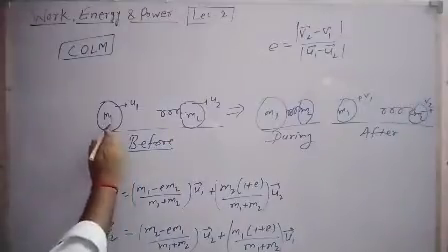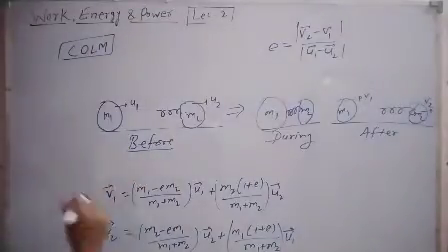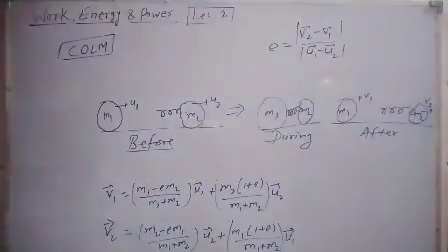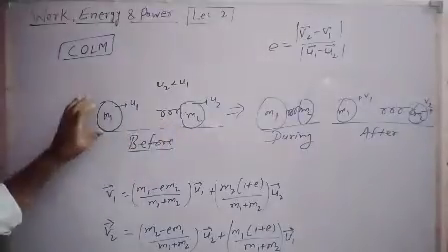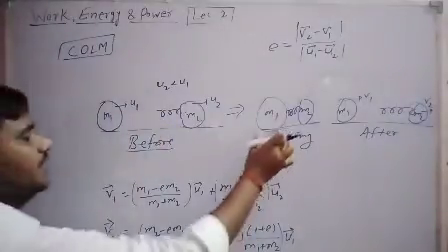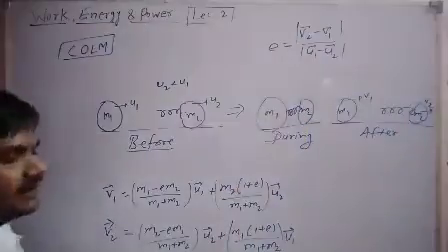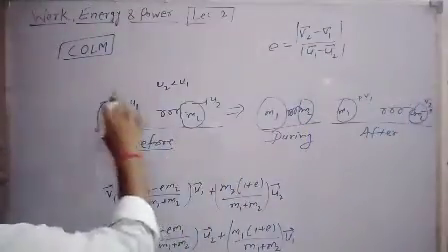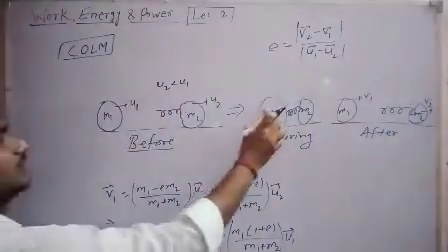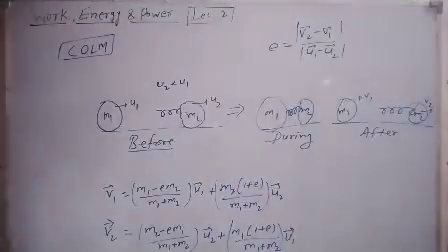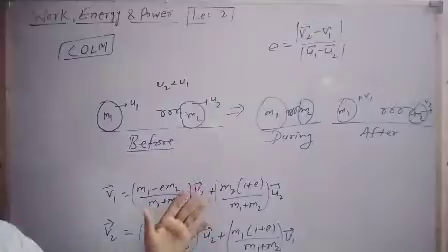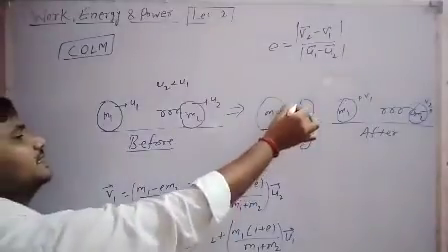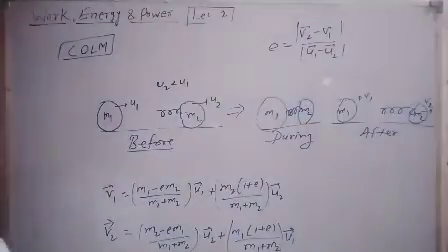Suppose this object m1 is moving with speed u1 before collision, and this m2 object is moving with speed u2, and u2 is less than u1 in magnitude, right? And a spring is attached to this m2 object. So when this object collides with m2, during collision this spring gets compressed, right? So some of the kinetic energy will be converted into potential energy of this spring, because initially this spring was at its natural length, and during collision it has compressed by some length. So some of the kinetic energy is changed into the potential energy of the spring, right?